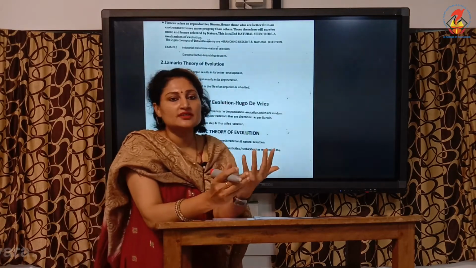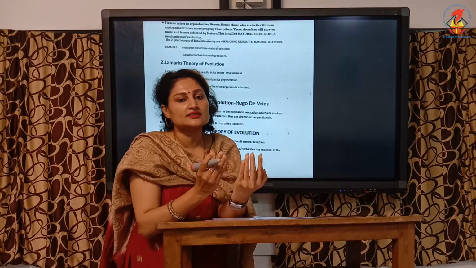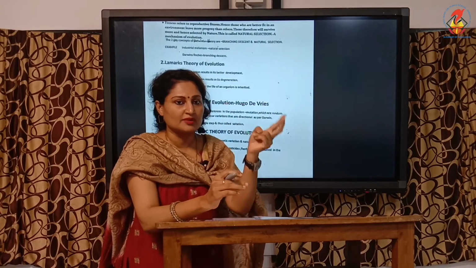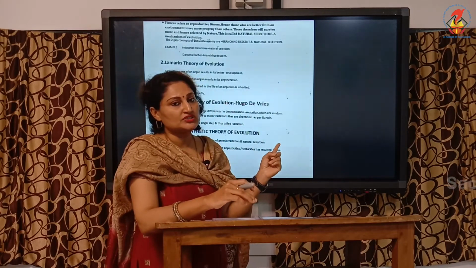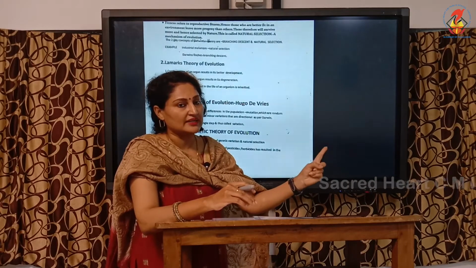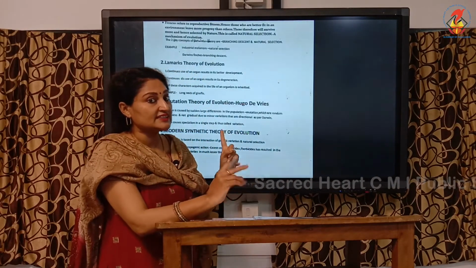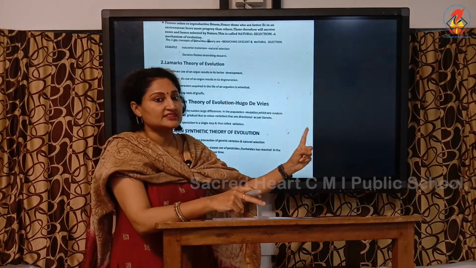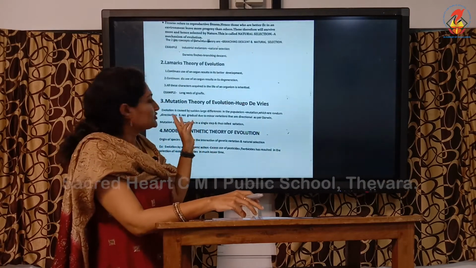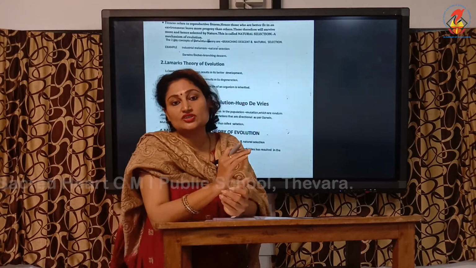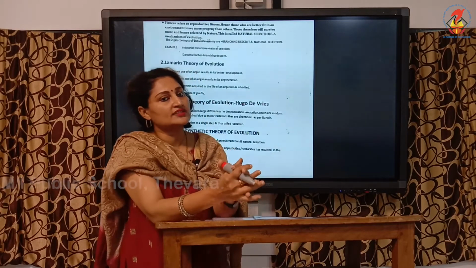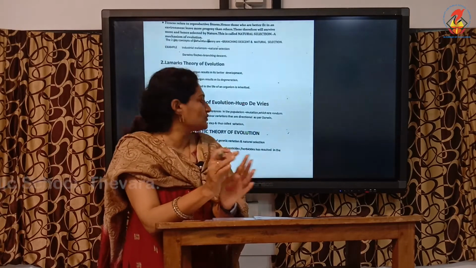Mutation theory is always asked against Charles Darwin's theory because it's just the opposite. Once again, a recap of the differences. According to mutation theory, the changes are major; according to Charles Darwin's theory, the changes are minor. According to mutation theory, it is directionless, yet it's directional. And lastly, according to mutation theory, it is not a gradual process, it's sudden, whereas according to Charles Darwin's theory, it is a very gradual process.